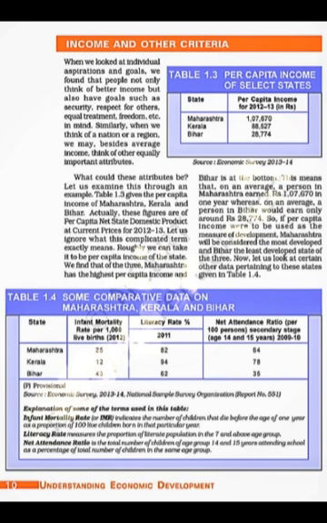Now let's have a look at table 1.4 on page 10. So again one more table is given. So we have to take a look at that table also. In this again the same data is given for the same states, Punjab, Kerala and Bihar, and in your case it might be different. And the other columns pertain to IMR, infant mortality rate, literacy rate, and then net attendance ratio.